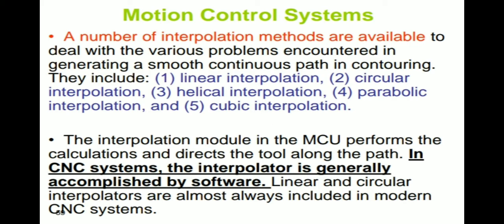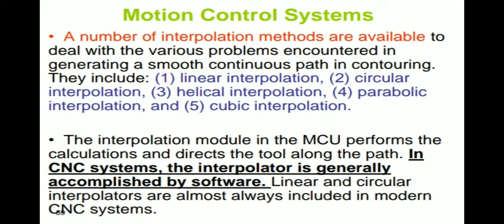These different methods are used to prepare different operations and to develop different products on the numerical control machine.